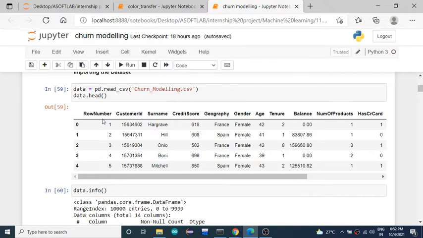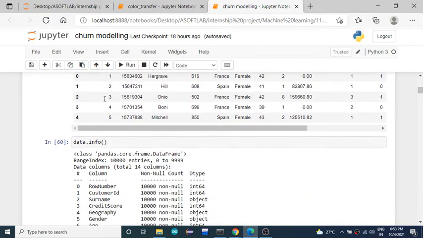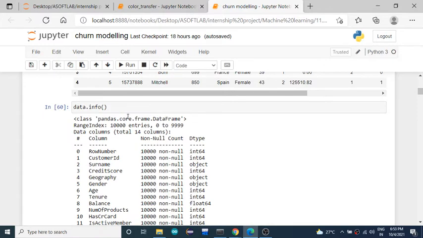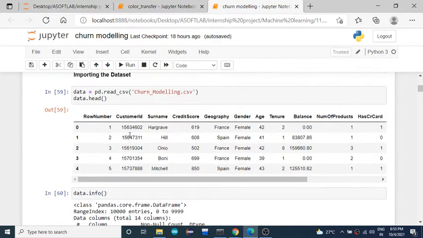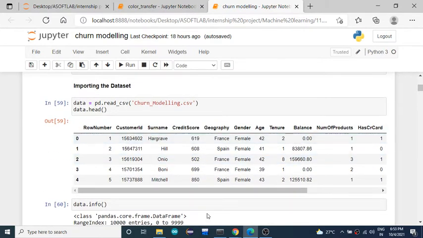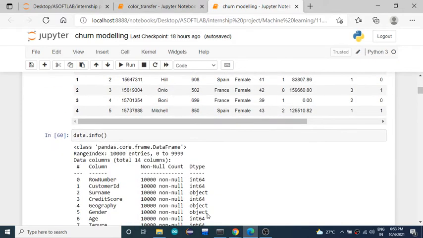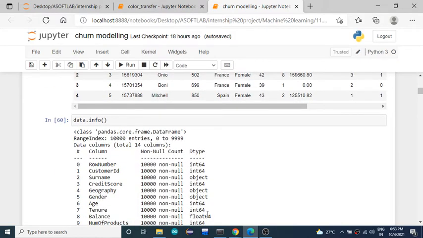So all these are the methods which are used to explore the data set, what kind of features we have, what are the data types which are present in your data set, and how many samples and how many features you have. So those are all the things you can get just by using the methods. When you have thousands of samples and you may not know the samples count or the features count, then you can just go for the methods.